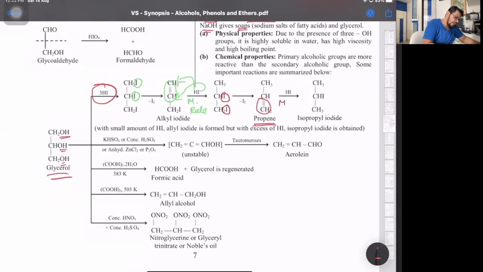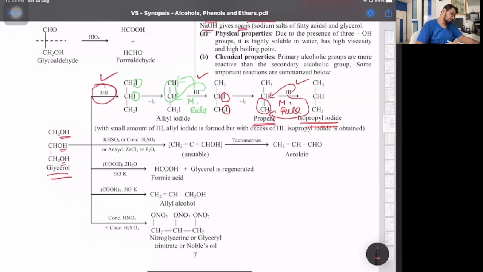So again, I'm writing the M rule. The negative part goes to the carbon having the least number of hydrogens, and this H comes here. We get 2-iodopropane. So in the whole reaction, if you observe, how many moles have you added in total? First you added 3 moles, then 1 more mole, making 4, and then 1 more mole. So with 5 moles of HI added, glycerol can be converted to 2-iodopropane. The rest of the reactions you don't need, so don't bother with that.